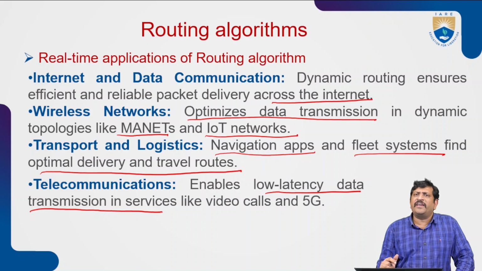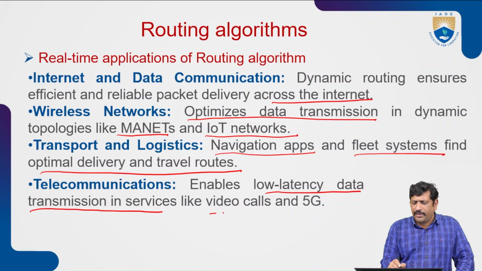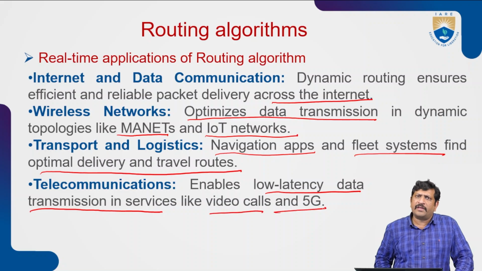If you are communicating from one mobile device to another with low delay, the data can be traversed, like in video calls or 5G networking. These are all telecommunication, and telecommunication always prefers low latency.